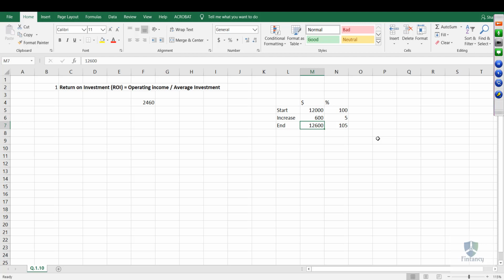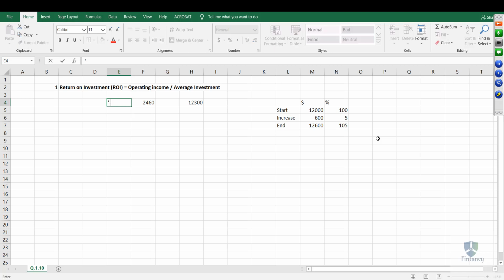If you multiply the 12,000 with 5%, you will receive 600, and it is a confirmation that our answer is correct. Okay, so if I need the average investment, I will say the opening investment plus the closing investment divided by 2, which is 12,300.